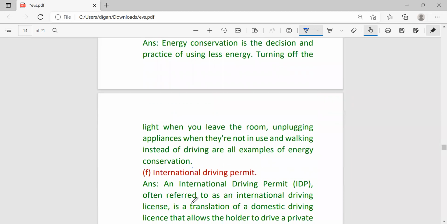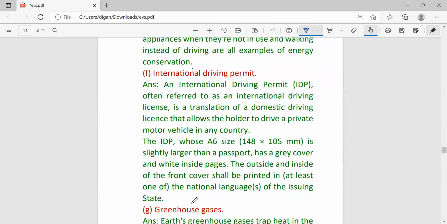Next question. International driving permit. An international driving permit, short form is IDP. Sometimes IDP is given and the question is to write the full form of IDP. Often referred to as an international driving license, it is a translation of a domestic driving license that allows the holder to drive a private motor vehicle in any country. Means it is the license which gives a person permission to drive in any country.